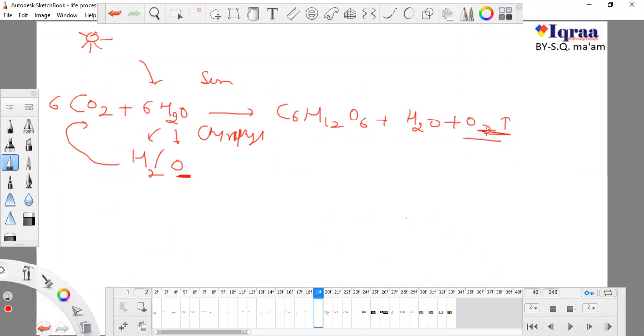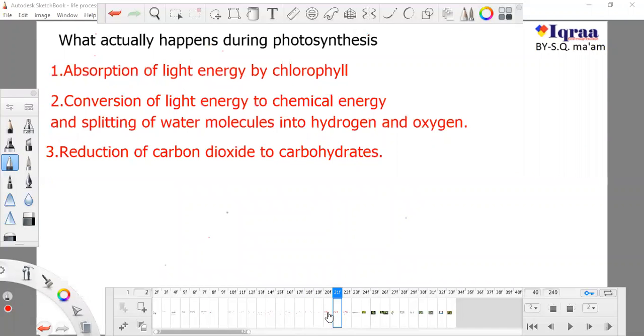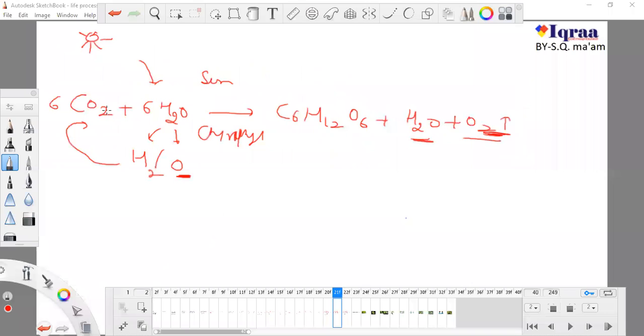So I wrote this oxygen here because you have to remember that water is also a product of photosynthesis. So these are the three steps of photosynthesis. But these should not be in sequence. It is not important that first plant has to absorb sunlight, and after that it will convert the sunlight into chemical energy. What is the chemical energy that plant is converting? Plant is converting this sun energy into this glucose. So when plant is using this sun energy in breaking down of this water molecule and conversion of CO2 into glucose molecule, that is the meaning that plant is converting light energy into chemical energy.